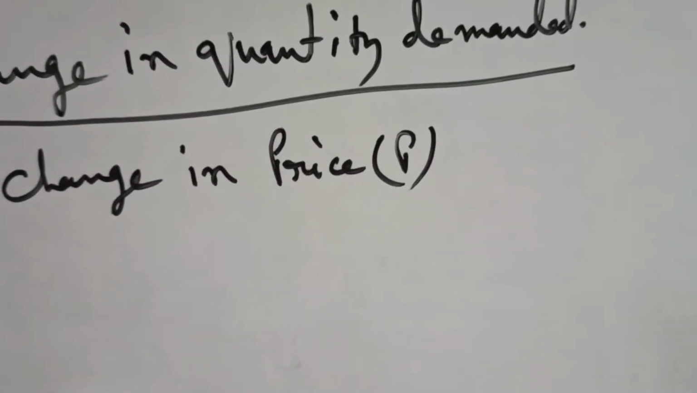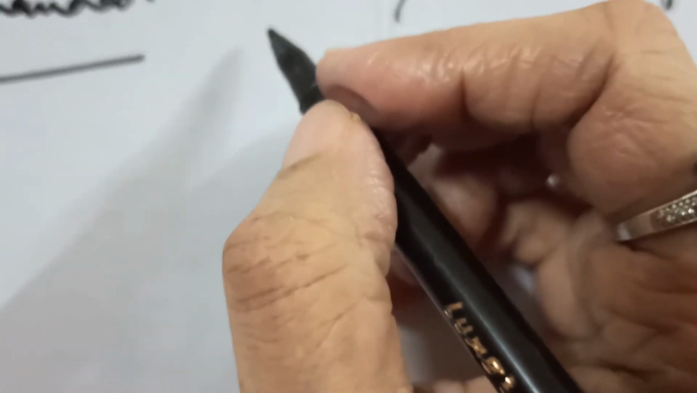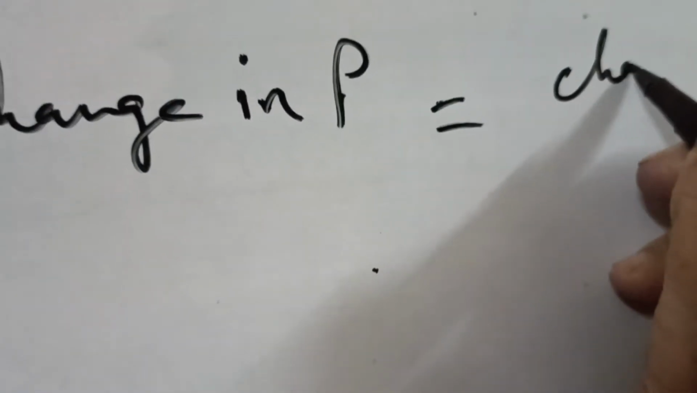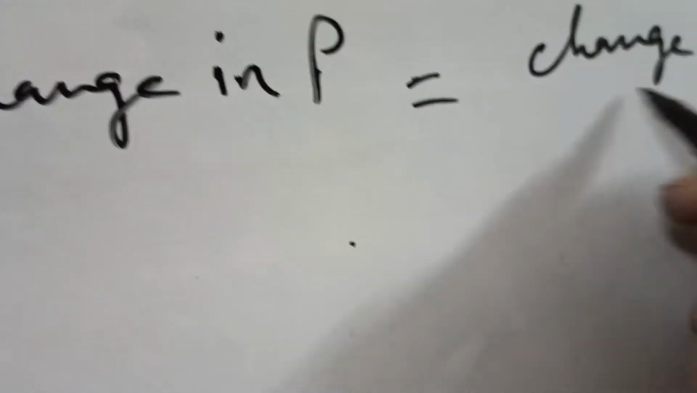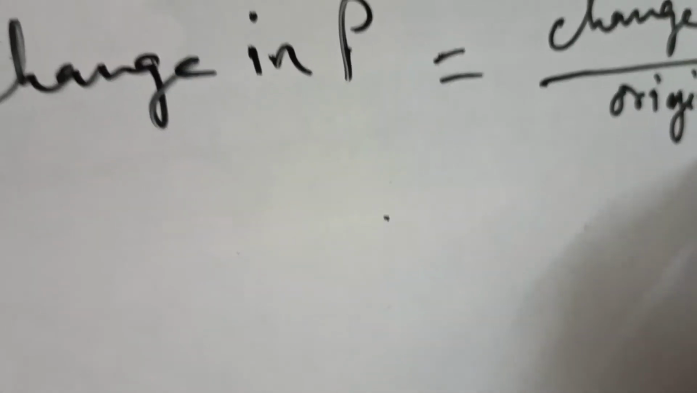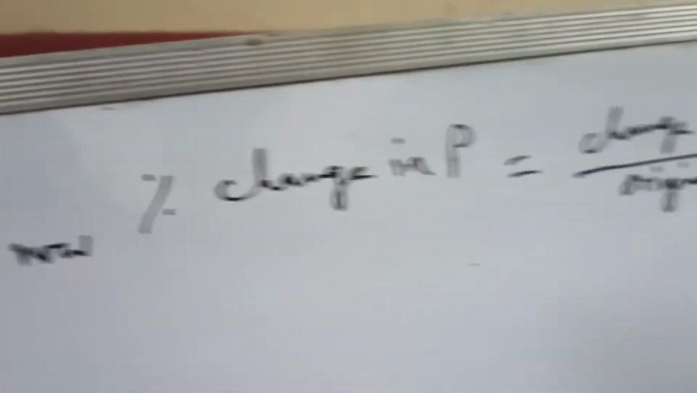So similarly, the percentage change in price is equal to change in price by original price, into 100. What was the original price? Percentage change in price equals change in price by original price into 100.